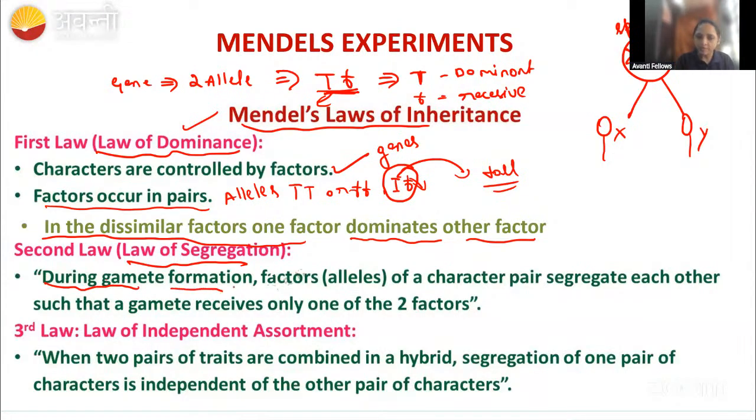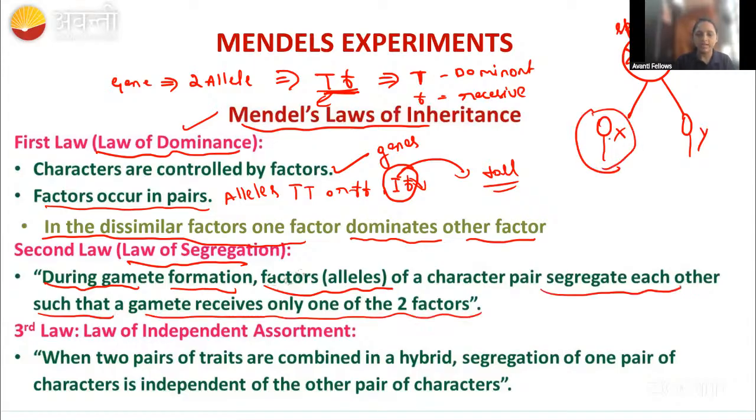During gamete formation, the factors or alleles, here I have taken the example of X and Y alleles, of the character pair segregate from each other such that the gamete receives only one of the two factors. First, X and Y both are there, but after gamete formation, it has either only X or only Y. Now, if it combines with the egg, which has X, it is going to give a female. Did you understand this law of segregation?